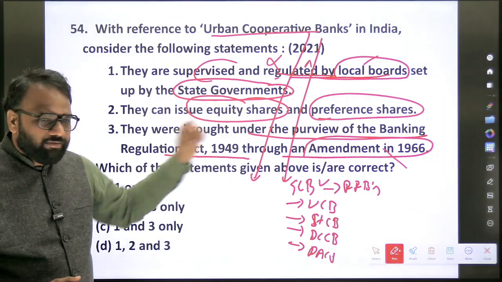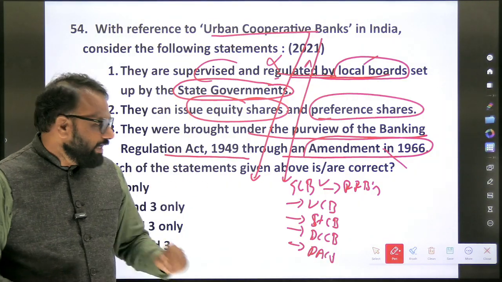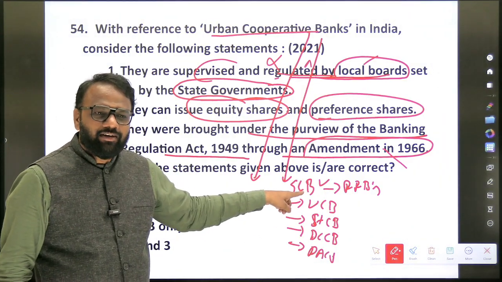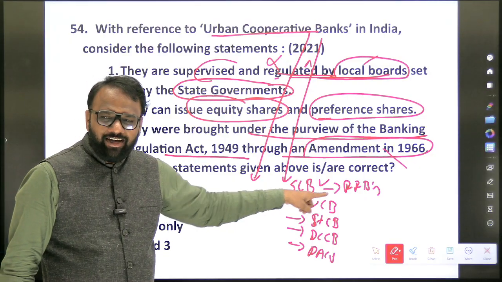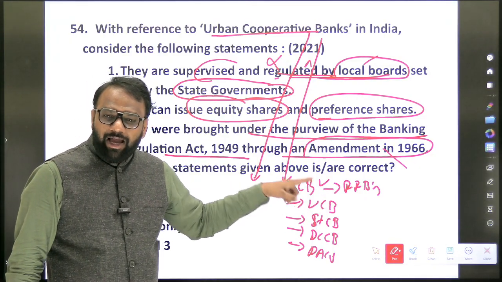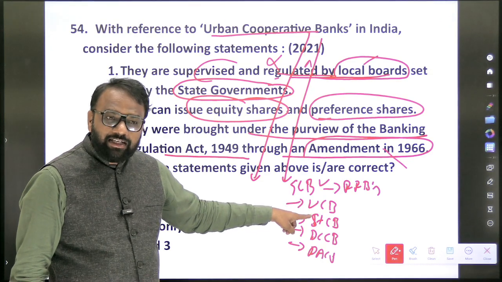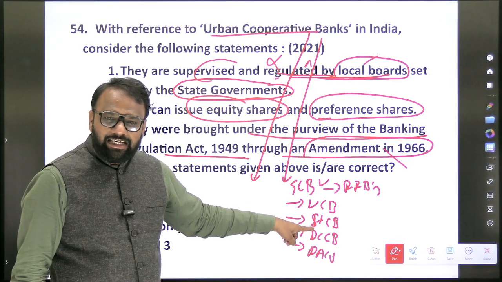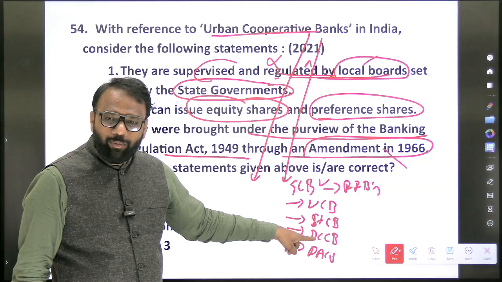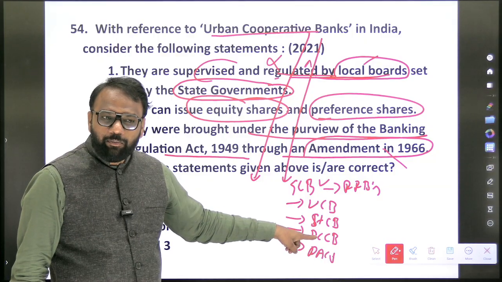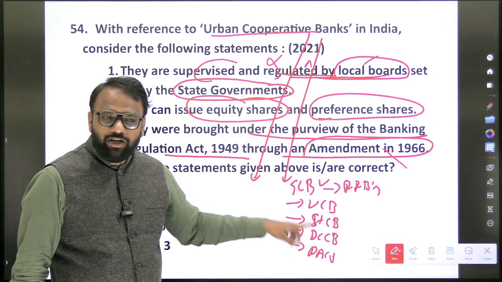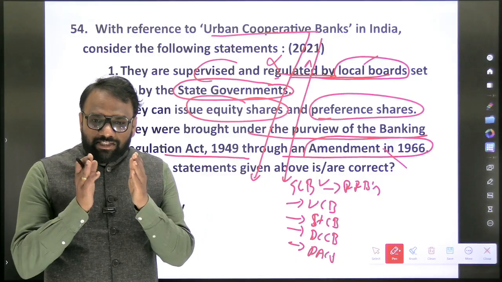Now Banking Regulation Act, whether it applies to scheduled commercial banks? Yes, including regional rural banks. Whether Banking Regulation Act applies to urban cooperative bank? Yes. State cooperative bank? Yes. District central cooperative bank? Yes. Primary agricultural credit societies? No. So this clarity you should have.